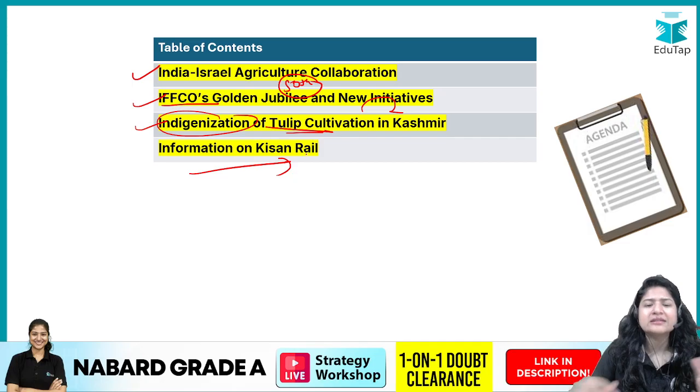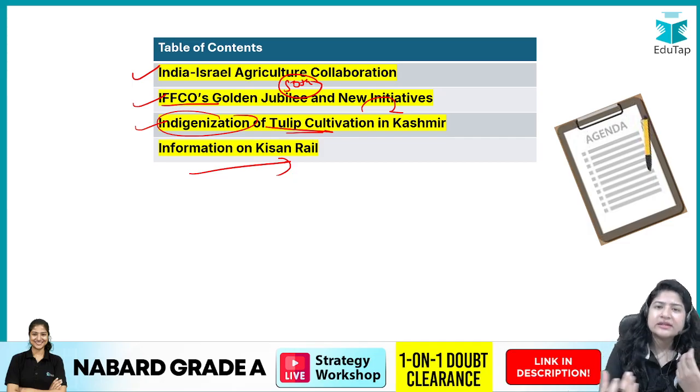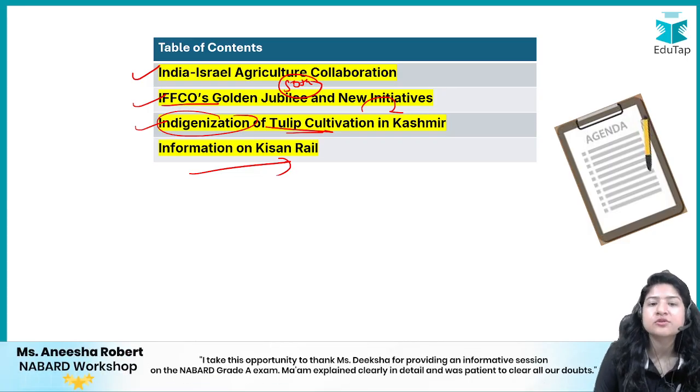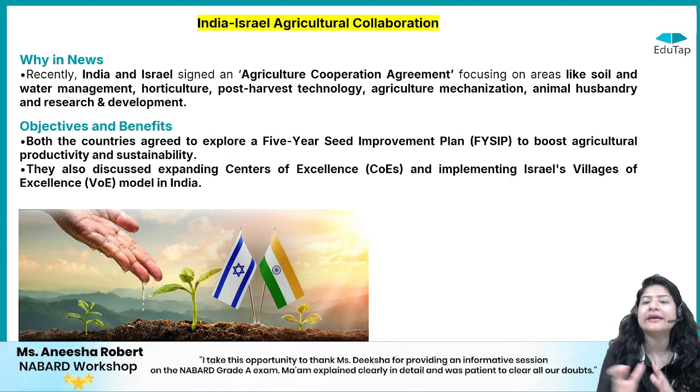And at last there was some details in the news given on Kisan Rail. So what is it and what was the information? We will just look at it, right? So let's get started with the first news, which is about India and Israel agriculture collaboration.